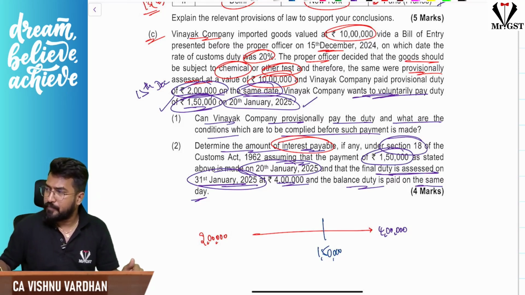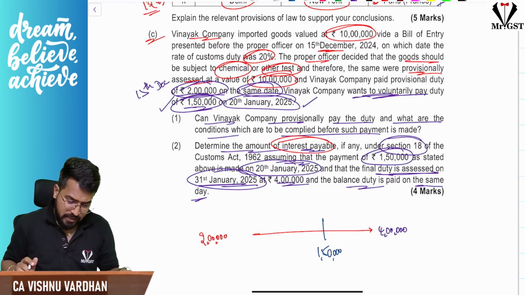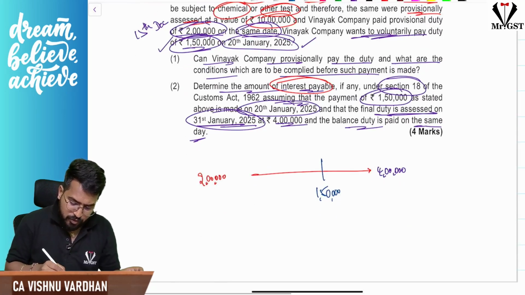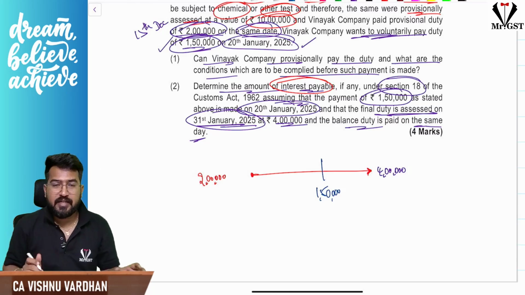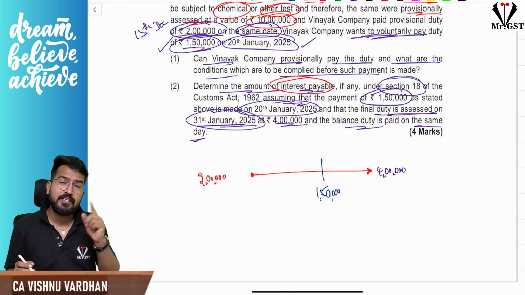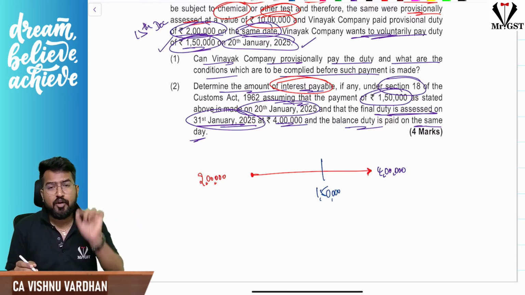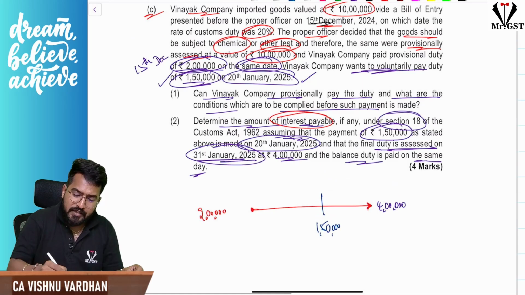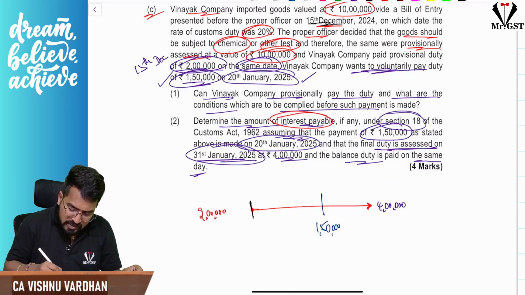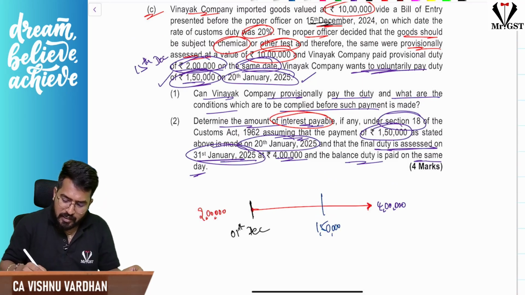So if you see the interest calculation here, what happens? First you paid 2 lakhs, and then finally we have assessed it as 4 lakhs. When interest is being calculated in case of provisional assessment, interest will start from the first day of the month in which provisional assessment has happened. Provisional assessment happened here on 15th December. So from 1st December, interest will come into picture until the date of payment.